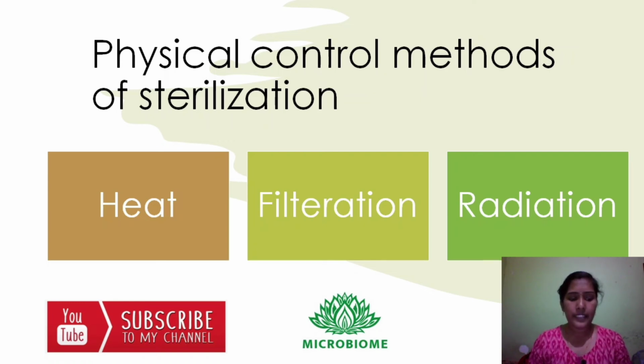And in radiation, it is divided into ionizing and non-ionizing radiation. So the gamma radiation from cobalt-60 comes under ionizing radiation. Non-ionizing radiation is UV rays. The UV light inactivates the microorganism by forming pyrimidine dimers in RNA and DNA, interfering with transcription and replication. Gamma radiation is used for cold sterilization of antibiotics, hormones, sutures, and syringes.